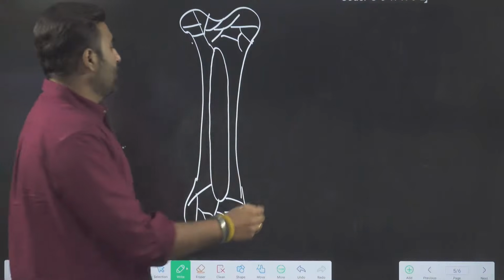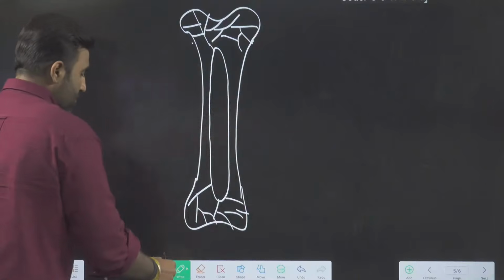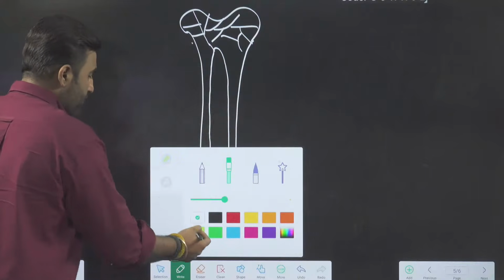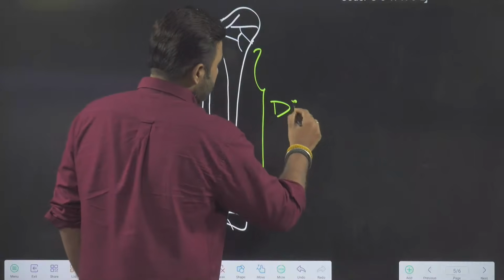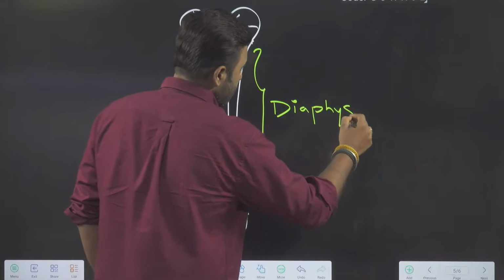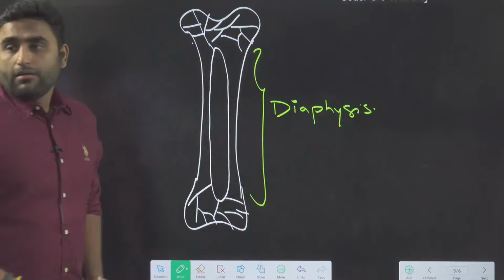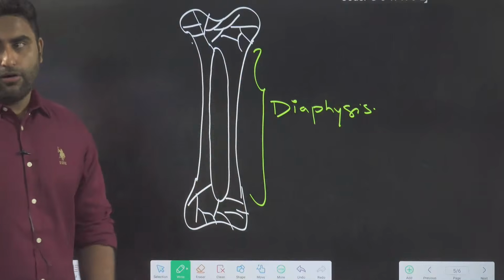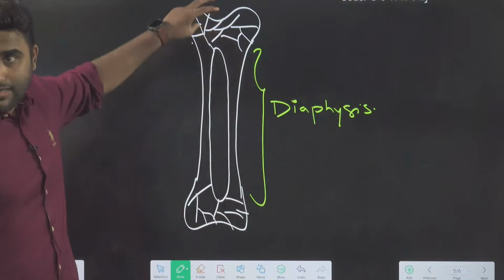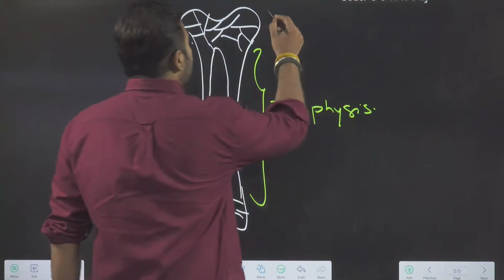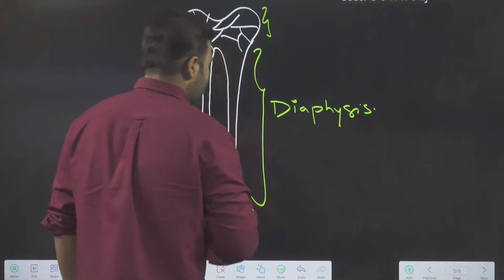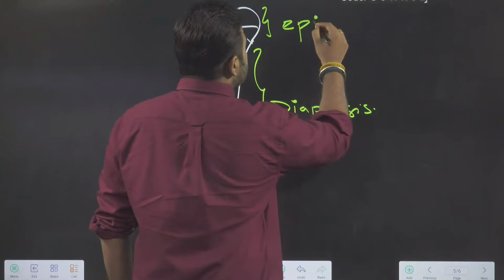Like I have drawn a long bone, the shaft of this long bone will be called the diaphysis. The ending part will be called the epiphysis.